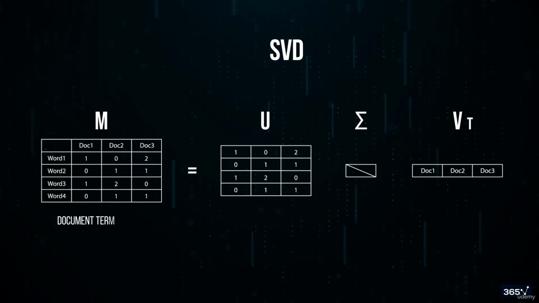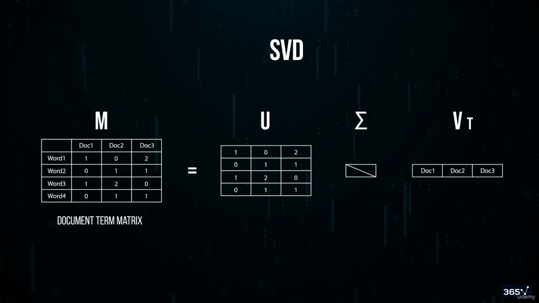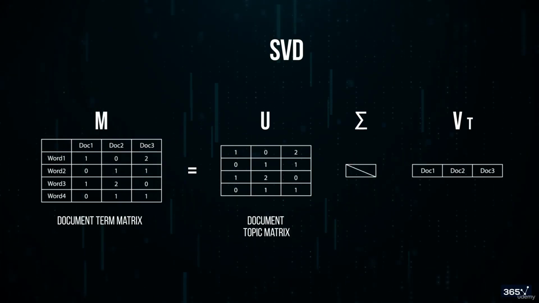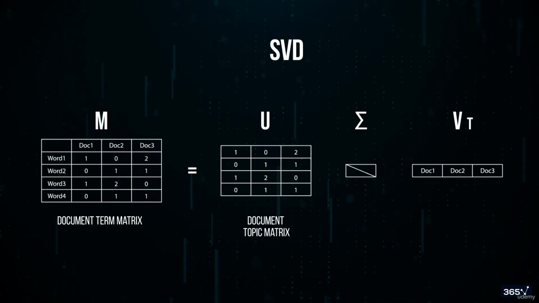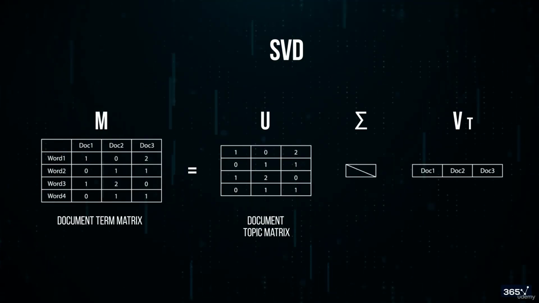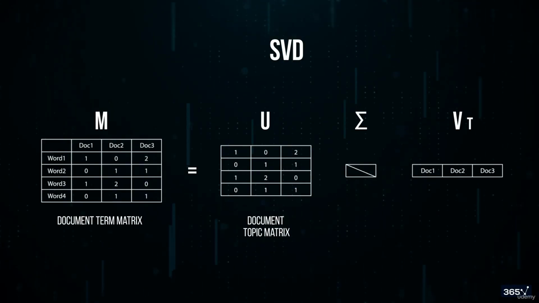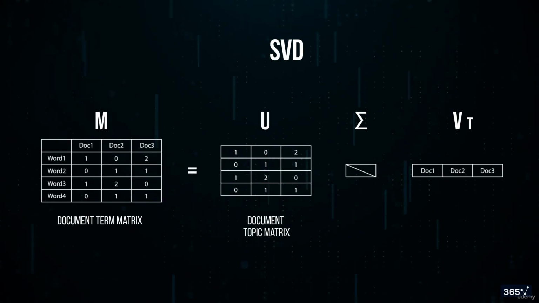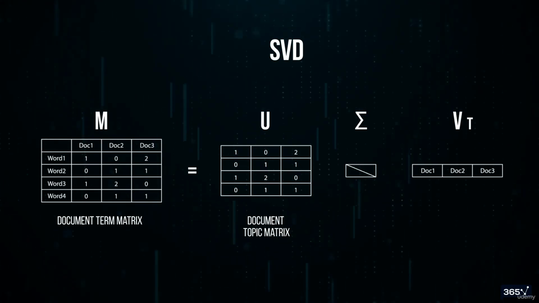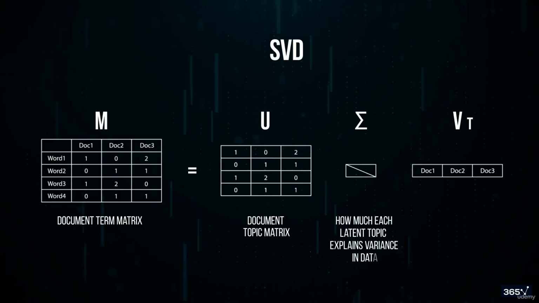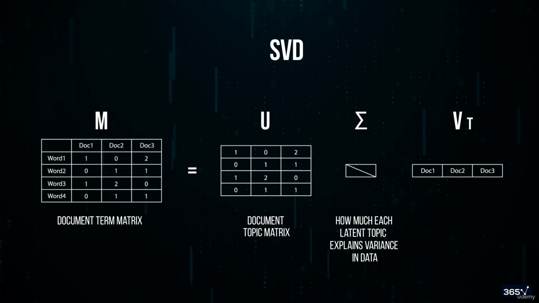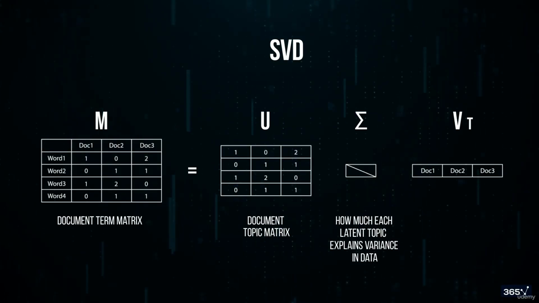M is our document term matrix, where our rows are each individual document and our columns are our terms. The values just express whether this term is in this document. U is a document topic matrix, so instead of our terms, our columns are our topics. Sigma is a vector, where the values express how much each latent topic explains variance in the overall data.